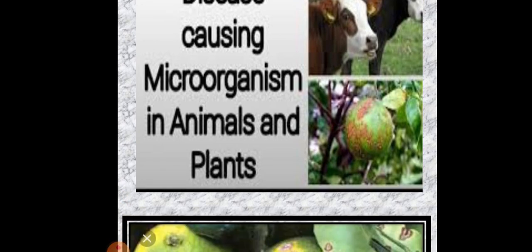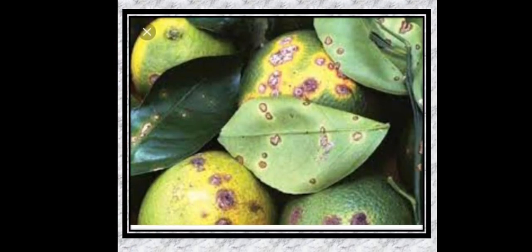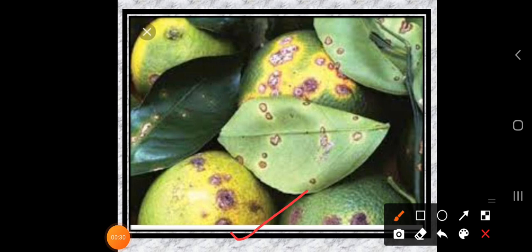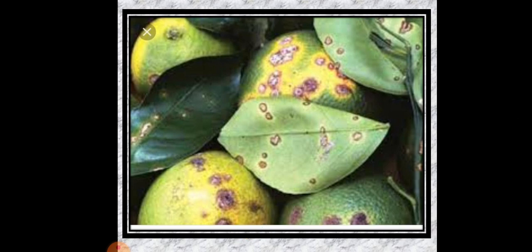So dear students, have you observed such type of disease in plants? Have you observed these black dots on the leaves, black dots on the fruit? Okay, so what is this? It means this fruit or this leaf has a disease. So it is one of the diseases which is caused by a microorganism.